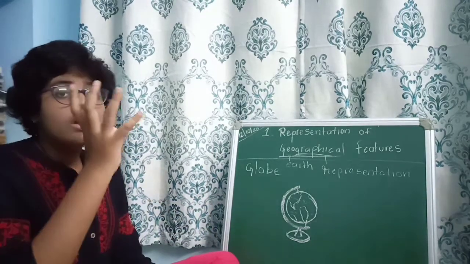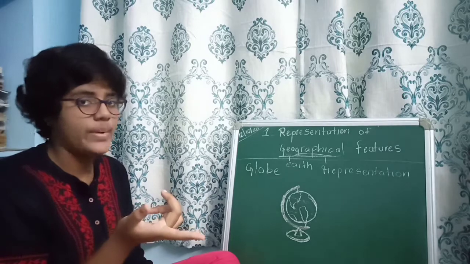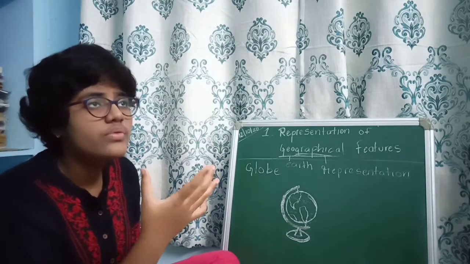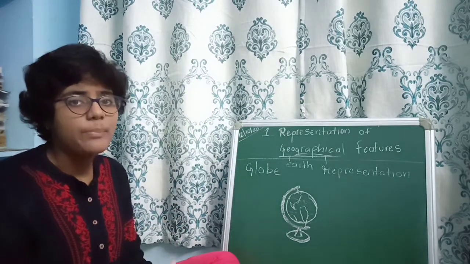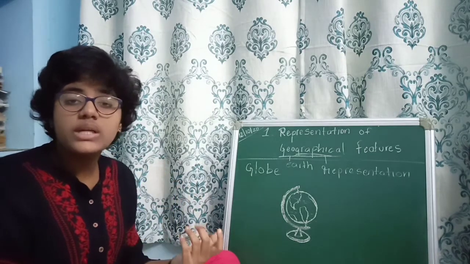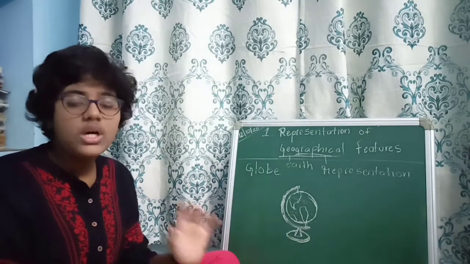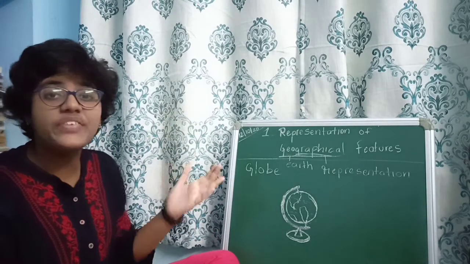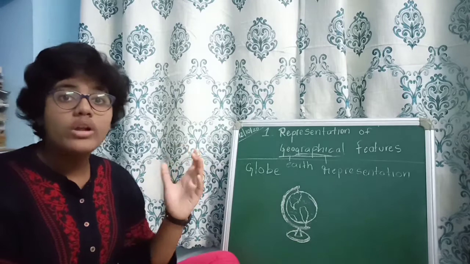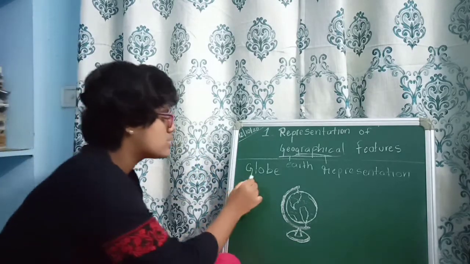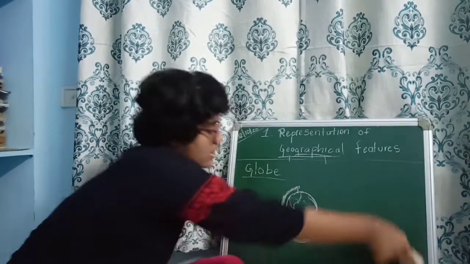Today we are going to learn about the globe and the map. We cannot see the whole earth at a time. But our intelligent inventors have discovered a model on which we can see everything that is there on the earth. That model of the earth is known as globe.